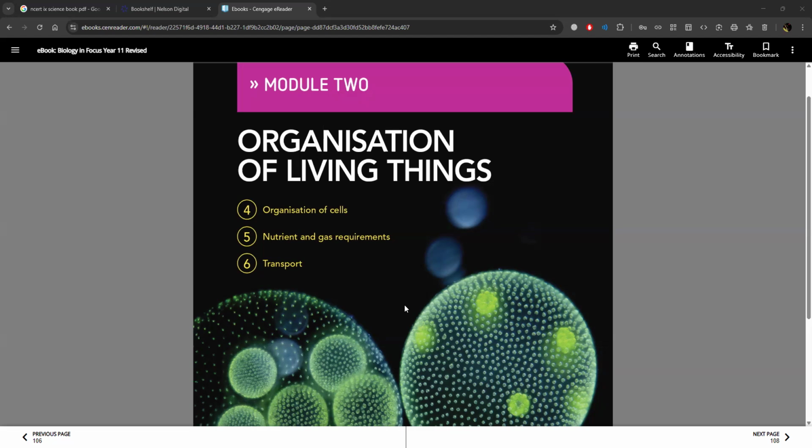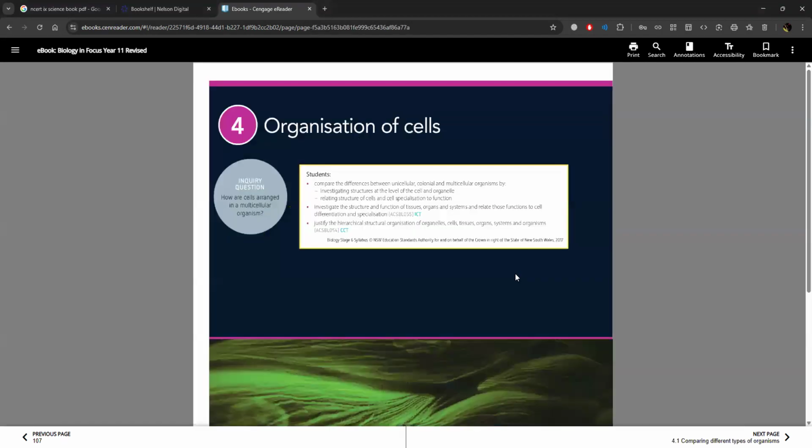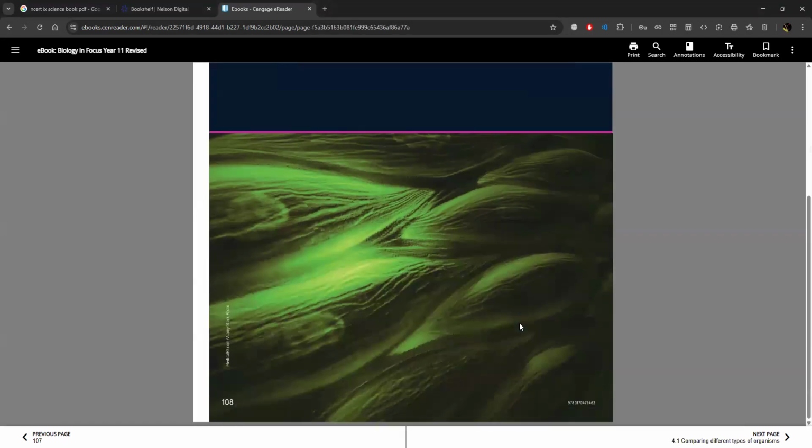Today we are going to start the reading of Module 2, Organization of Living Things. So let's get started. Organization of cells.